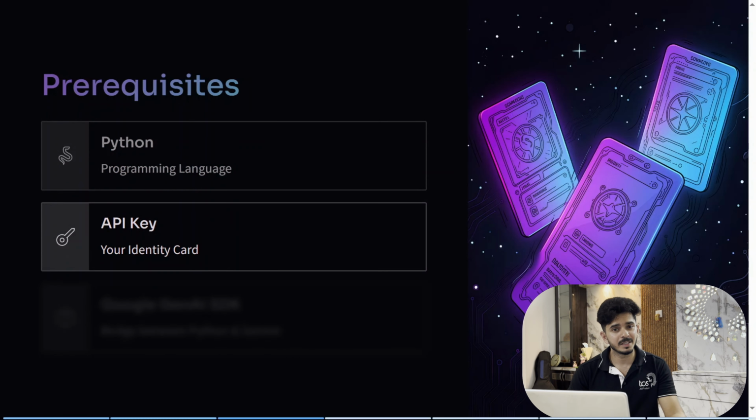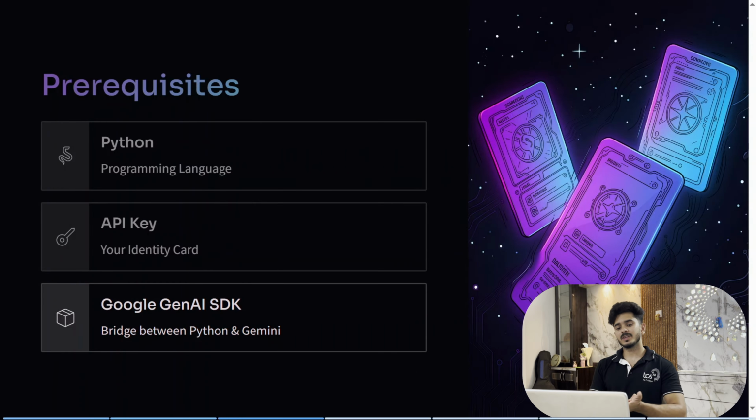Okay, we will be studying a little bit about API and API key. API and API key are two different items. Please do not mistake it as a single item. We will be learning the most beautiful thing, that is Google Gen AI SDK. SDK is the thing that actually plays the game here.